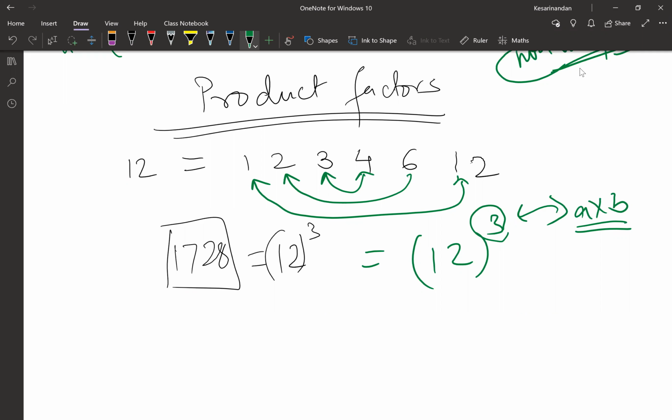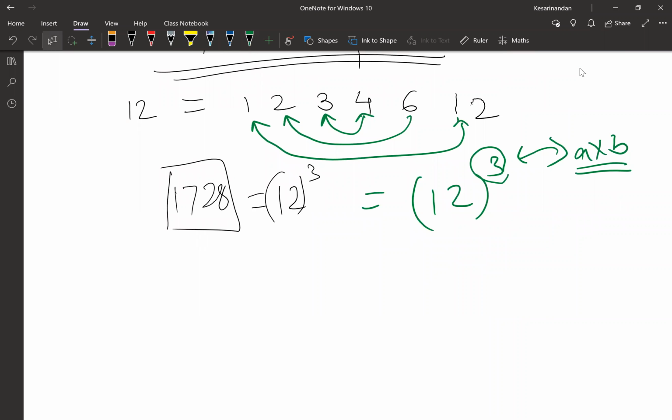Now, let's take another number, and this time we will take 36. Now, what are the factors of 36? 1, 2, 3, 4, 6, 9, 12, 18, 36.